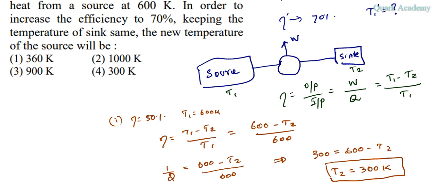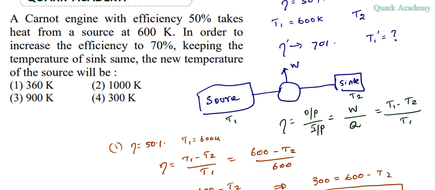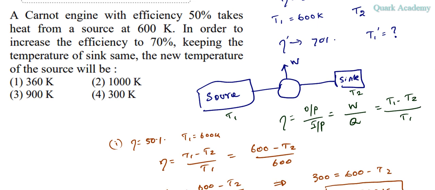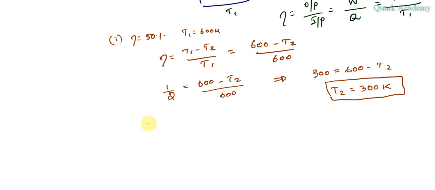Now let's go to the second case where the efficiency is 70%, and the temperature of the sink is the same. Now 70% and T2 remains the same, and T1 we need to find.